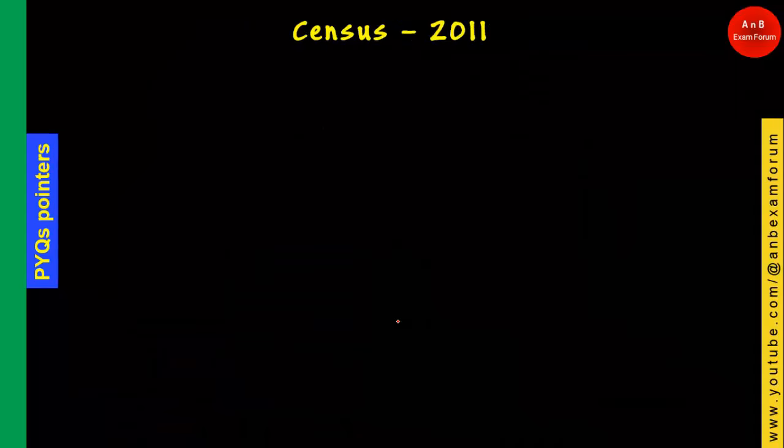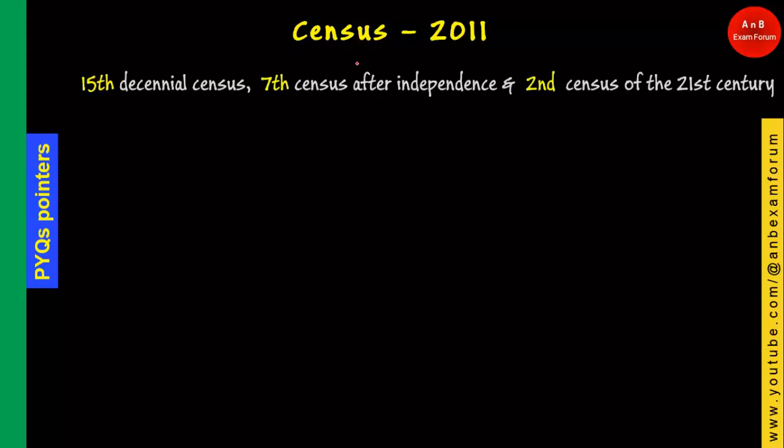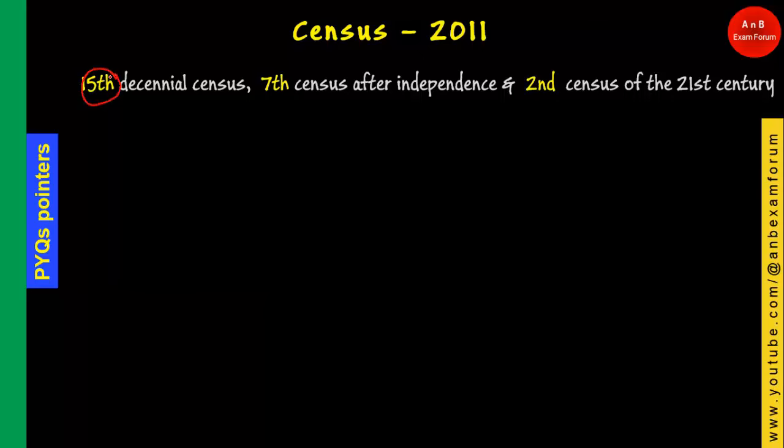Let's see a few of the important pointers related to census 2011. Student, just remember, census 2011 is the 15th decennial census, the 7th census after independence, and the 2nd census of the 21st century. 15th decennial census means counting from the starting point 1881.